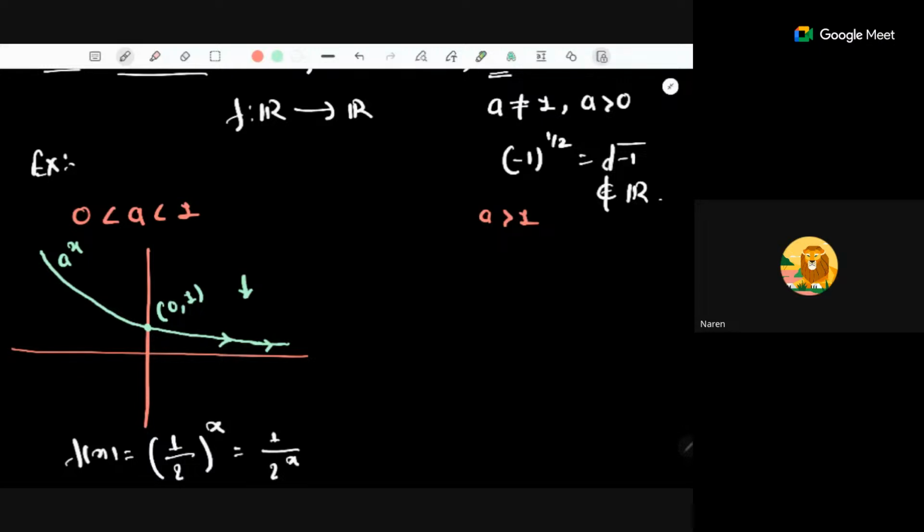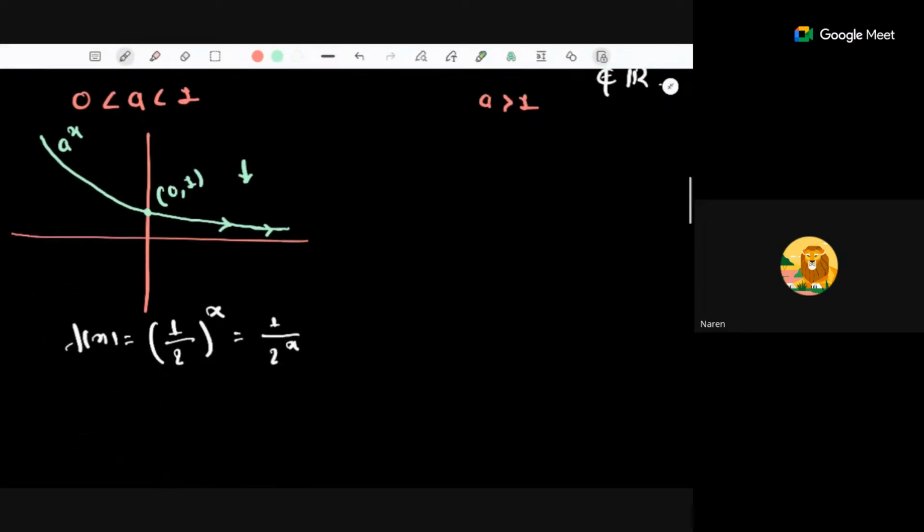As you take much larger values for x, the denominator becomes bigger, so the whole value becomes very small. That's why this function approaches the x-axis but never touches it, because we cannot find any x for which this whole thing will become 0, right? So this is the thing for this particular case.